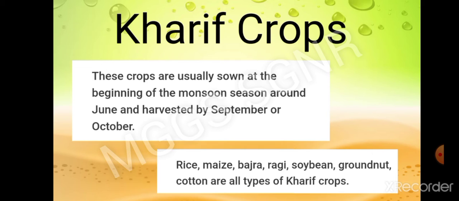But Kharif crops are grown during June and harvested by September or October. The examples of Rabi crops were wheat, mustard, broccoli, chickpea, etc. The examples of Kharif crops are rice, maize, bajra, ragi, soybean, groundnut, cotton.